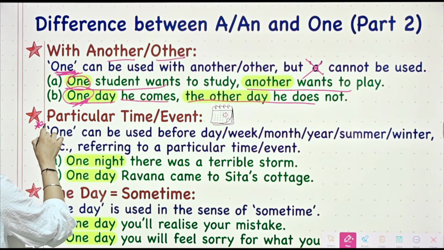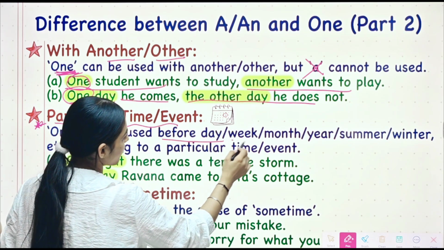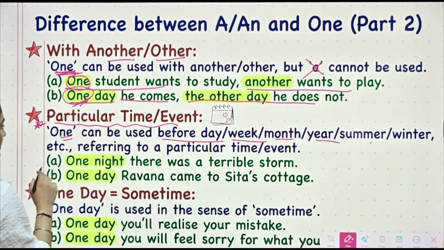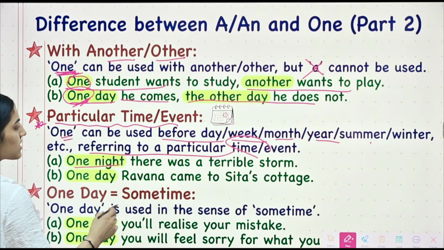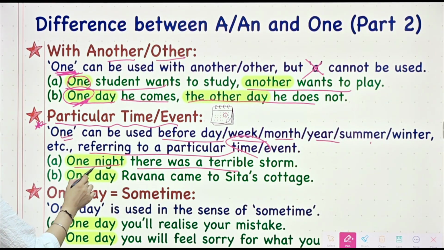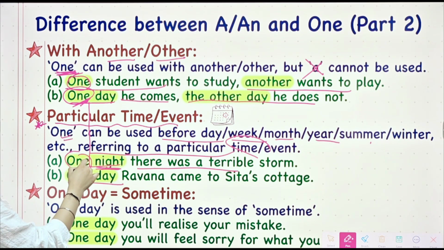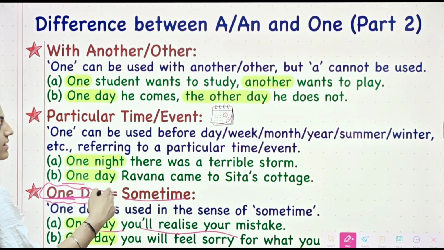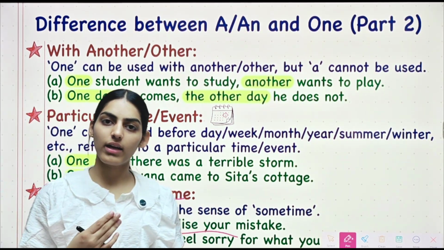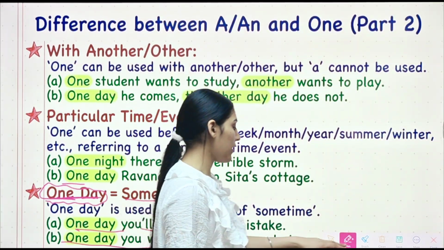Then we have, whenever we have a particular time or event, one can be used before day, week, month, year, summer or winter, etc., referring to a particular time or event. For example, one night there was a terrible storm. So here with night we have used one. Then we have one day, as you can see here. One day came to Sita's cottage. One day is also used in the sense of sometime. For example, one day you will realize your mistake. Sometime or someday you will realize your mistake, what you have done. Alright, then we have, one day you will feel sorry for what you have done.